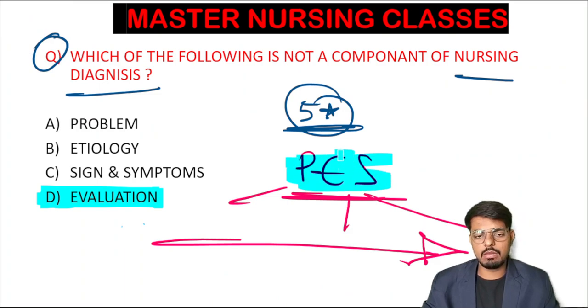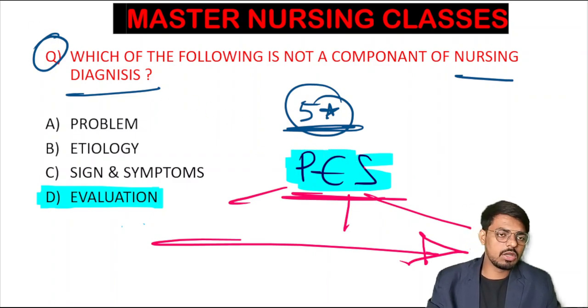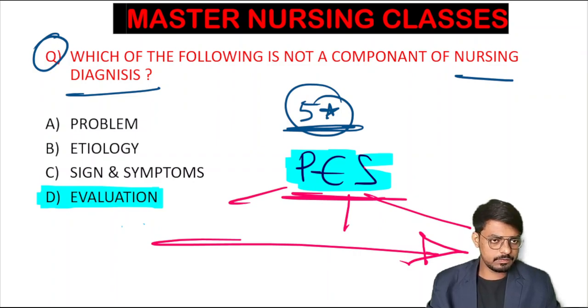So this is how our nursing diagnosis will be formed, and the components of the nursing diagnosis will be asked in the exam. That is the PES: problem, etiology, sign symptom, and evaluation is part of the nursing process. How many parts of the nursing process are there, and who is the founder of the nursing process? Can anyone tell? Do comment the answer. Yes, very good students, it is Lydia Hall. Lydia Hall is the founder of the nursing process. And for nursing diagnosis, we use the current NANDA guidelines.